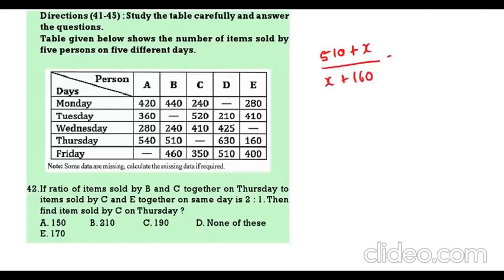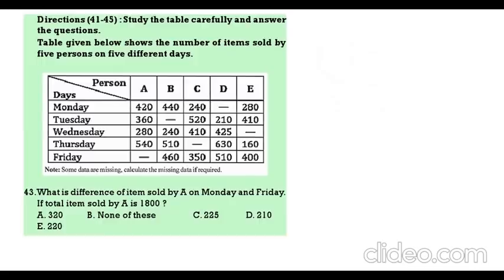That ratio is given as 2 by 1. Now if you solve this, 510 plus X is 2X plus 320, so X is 510 minus 320, that is 190. So C on Thursday is 190.